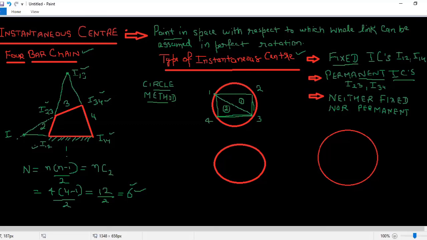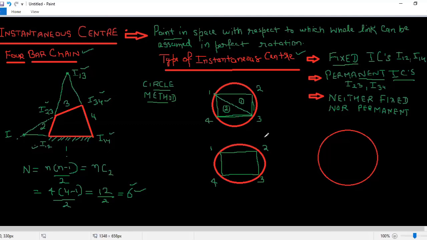Clear? I have to trace the next portion of it. This is again a circle, and I am drawing a line like this in this direction, and this direction, and in this direction also. So let us suppose this is point number 1. This is my point number 2. This is my point number 3, and obviously this is my point number 4.